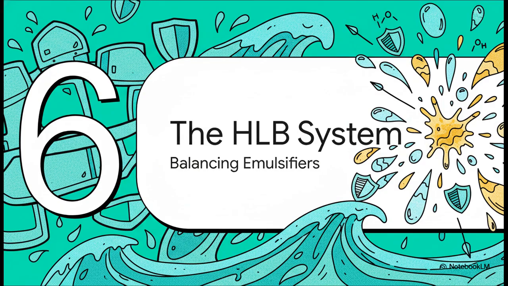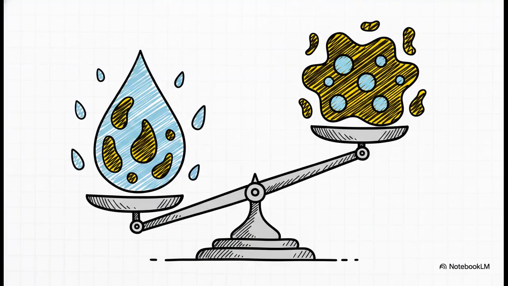Let's move to our final topic. Section 6, the HLB system. So, with all of these complex factors constantly working against them, how do formulation scientists choose the exact right surfactant armor for their specific oil and water battlefield? Well, they rely on something called the HLB scale, which stands for hydrophilic lipophilic balance. This scale helps them perfectly match polar and nonpolar properties. Following something called the Bancroft rule, the emulsifier will form the best emulsion if it dissolves most easily in the liquid that will become the continuous outside layer.